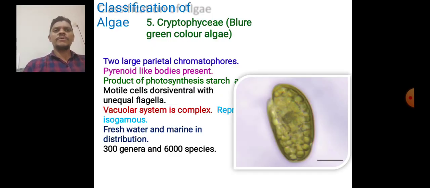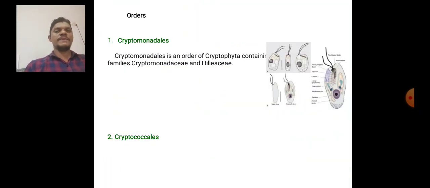Then the Cryptophyceae. The chromatophores are parietal, and pyrenoid-like bodies are present. The product of photosynthesis is starch. Motile cells are dorsiventral, with unequal flagellae. The vacuolar system is complex. Reproduction is isogamous, with 300 genera and 600 species. The Cryptomonads are placed in the Cryptophyta, containing the families Cryptomonadaceae and Cryptococcaceae.